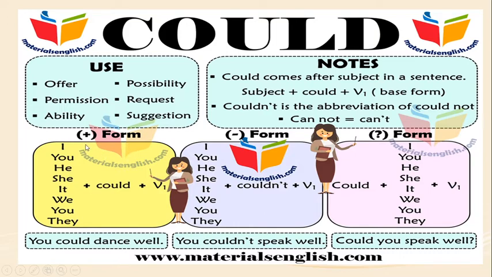When we write a positive sentence using the modal auxiliary could: subject plus could plus V1, that is the base form verb. Example sentence: you could dance well. Negative sentence: subject plus could not or couldn't plus V1. You couldn't speak well. Question sentence: first you use the modal verb could plus subject plus V1. Could you speak well? This is a question.